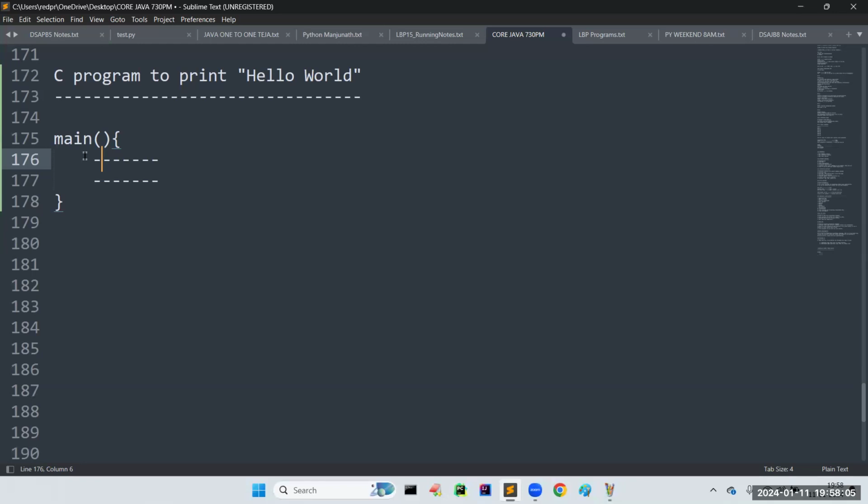Suppose I give you 10 and 20 to add, what output do I expect? 30. You take the data, do some operation, and then return the result. So return type is mandatory.